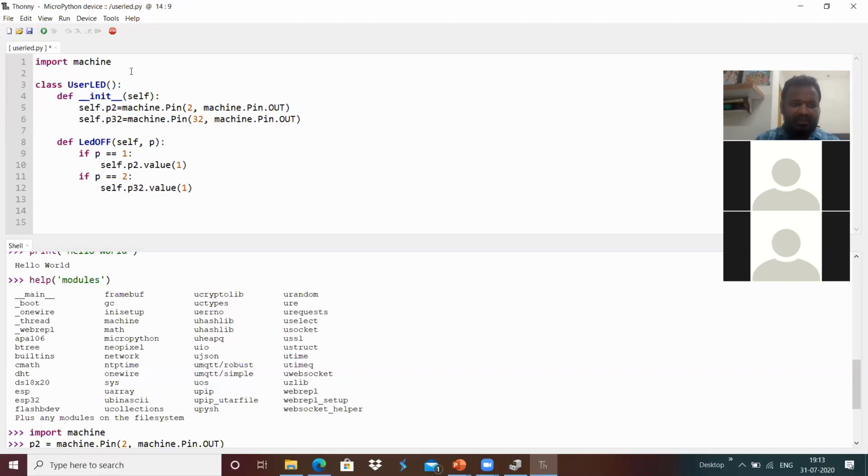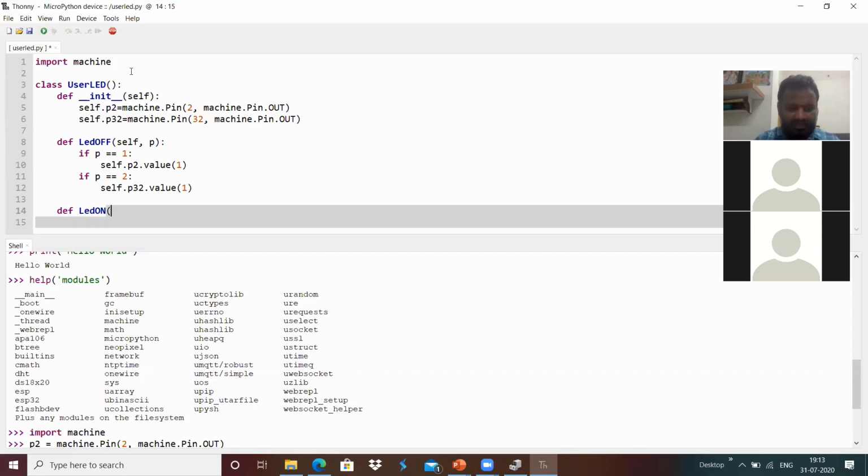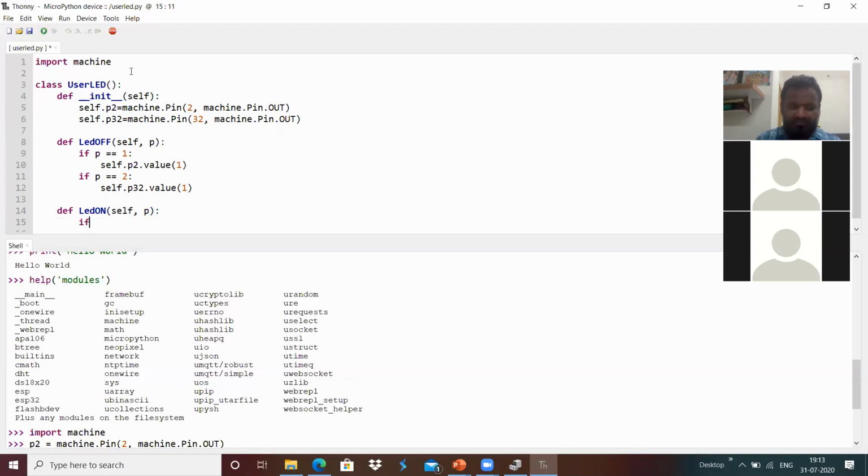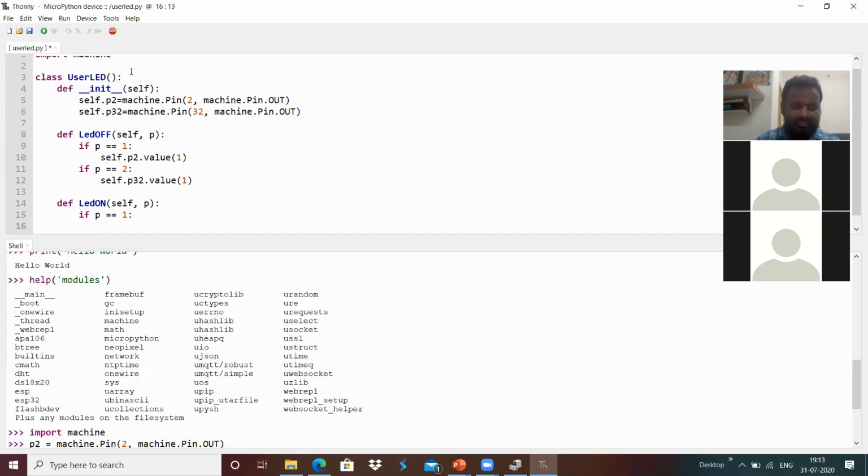In a similar way, I'm going to define led_on, with self comma p, the LED number. If p equals 1, then I'm going to do self.p2.value of 0, which makes that LED glow.